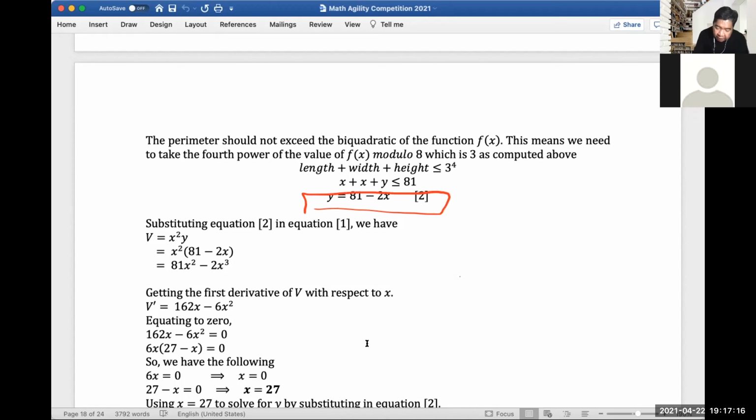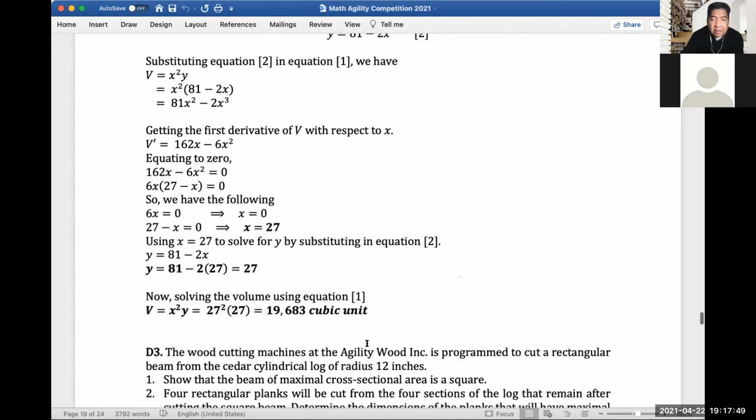So x squared times y. Everything now is in terms of x, right? So V is 81x squared minus 2x cubed. Okay, so let's get the first derivative, since we're maximizing it. With respect to x, let's get the derivative of V with respect to x, and we will get 162x minus 6x squared. And then, of course, we need to equate it to 0 and solve for x.